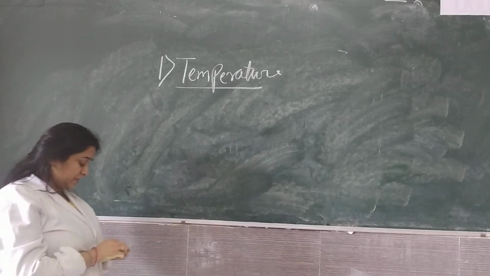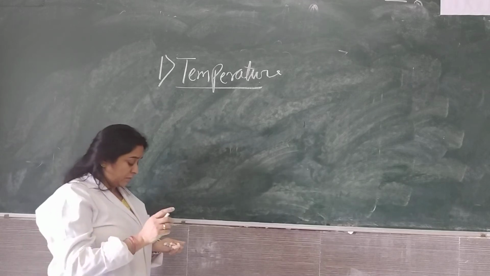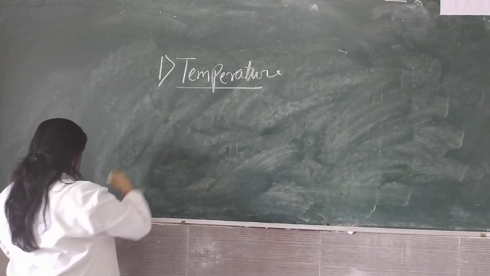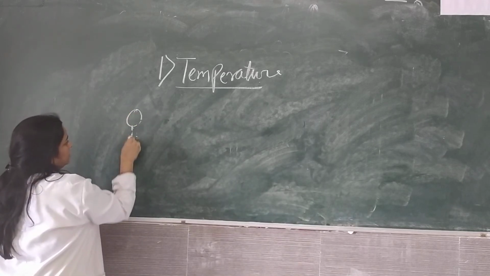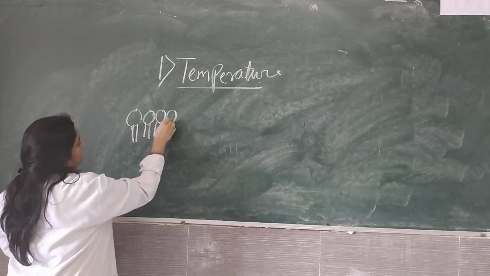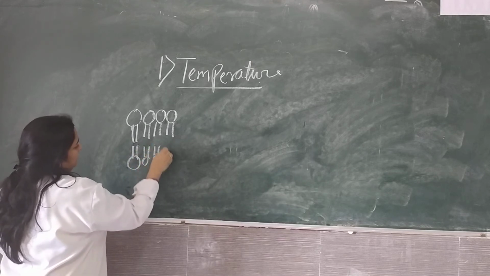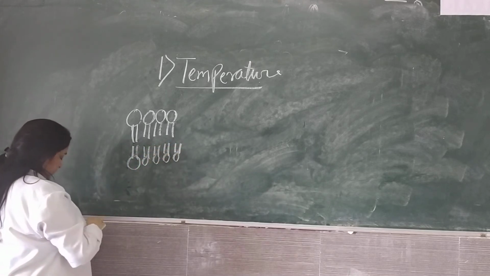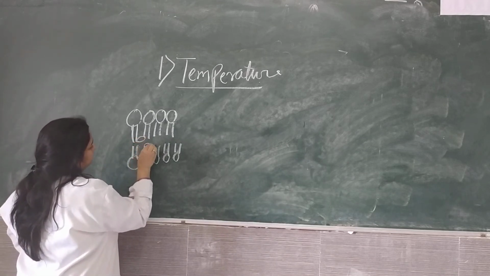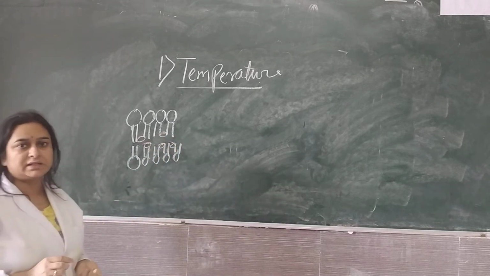Now one more important thing. When we talk about lipids and phospholipids, one more important component present in the phospholipid bilayer is cholesterol. Cholesterol is present towards the tails of the phospholipids.